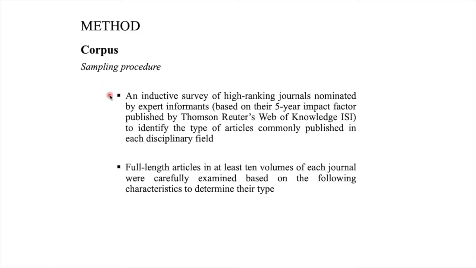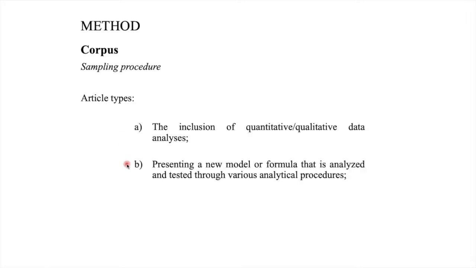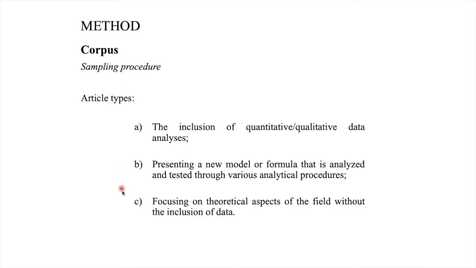The first step was to identify the type of articles. We conducted a survey of high-ranking journals to identify the type of articles they commonly published. Now, we focus on only full-length articles because short pieces such as book reviews, commentaries, notes, and responses were not the focus of our research. We then characterized full-length articles based on whether A, they included quantitative/qualitative data analysis, B, presented a new model or formula that's analyzed and tested through various analytical procedures, or C, focused on theories and theoretical aspects of the field without the inclusion of data.